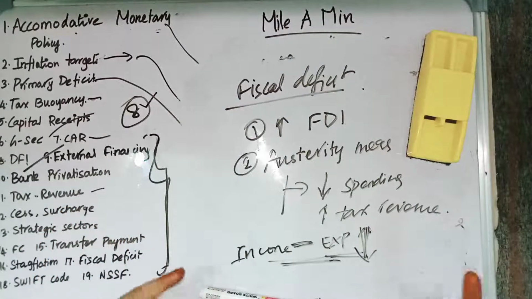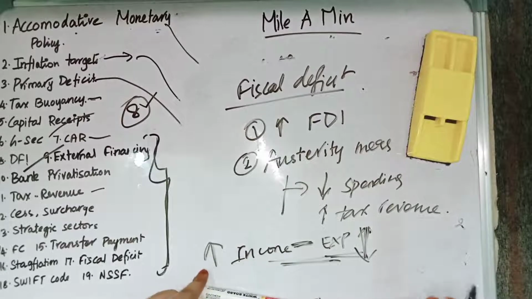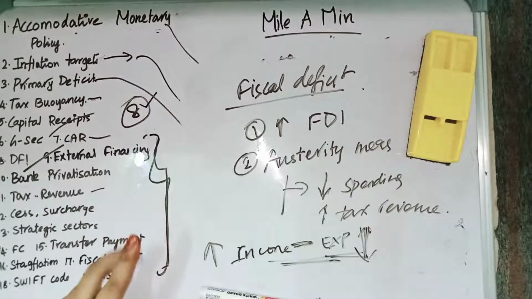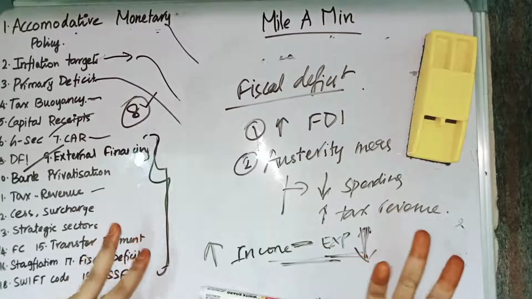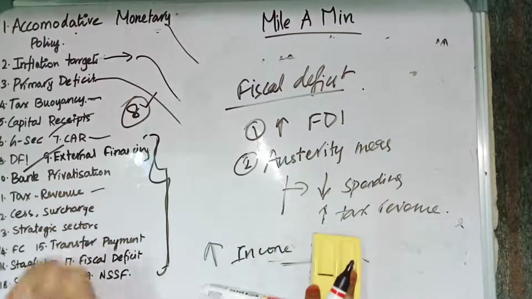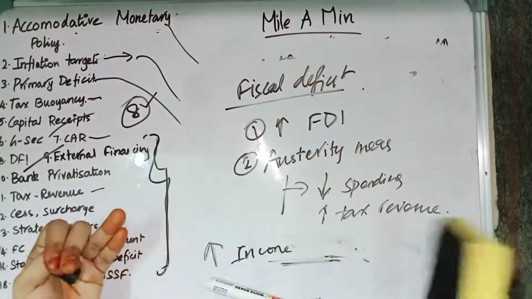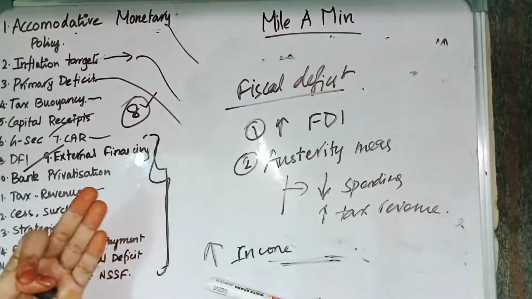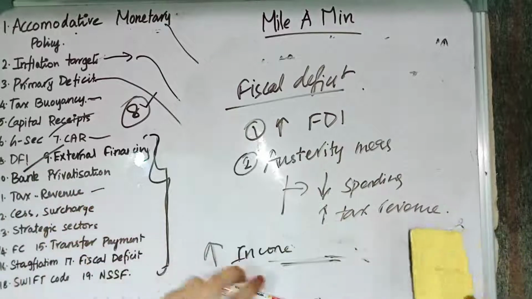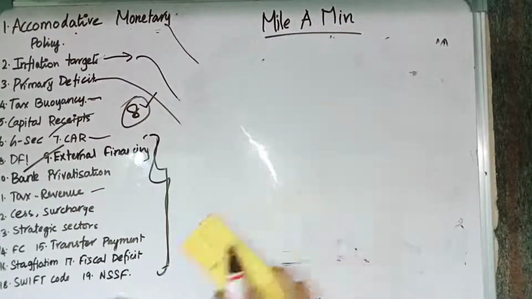That is one thing. Or else what can the government do? It can increase its income. It should increase the income to meet the fiscal deficit, or else it should reduce its expenditure. So fiscal deficit can be reduced by increasing the foreign direct investment, or by reducing the spending, or by increasing the tax revenue, that is, the income of the government. Fiscal deficit can be managed by the government. So these are the things.